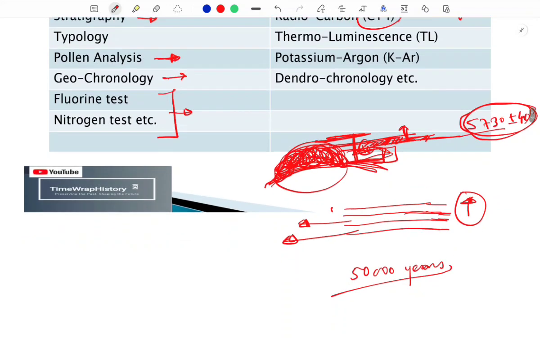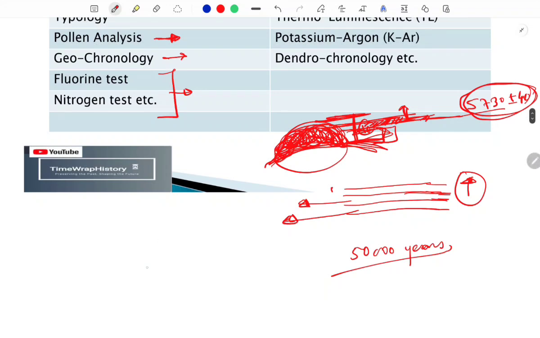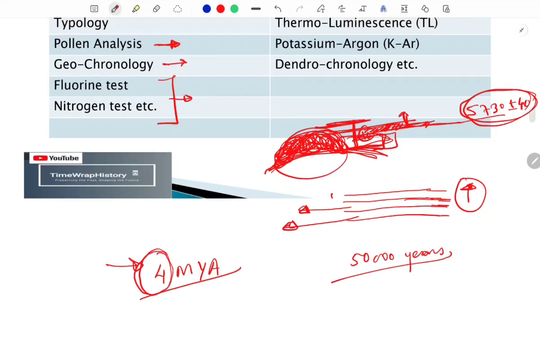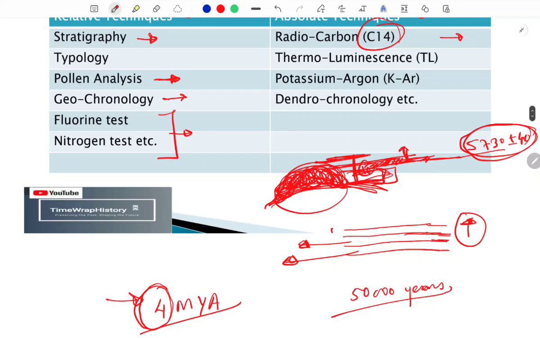So let's say, for example, if one rock is related to, let's say, 4 million years ago, and we find a fossil in that rock, so what does this mean? That this fossil is also this much older. Okay, so we can associate the material remains with the type of rocks we find.